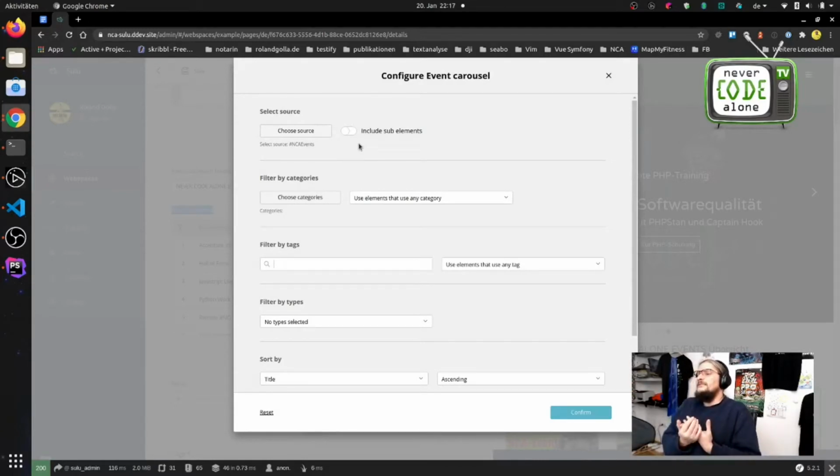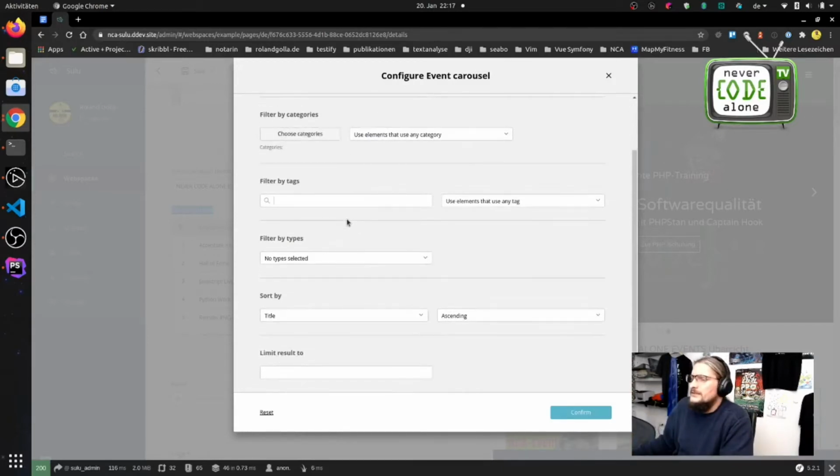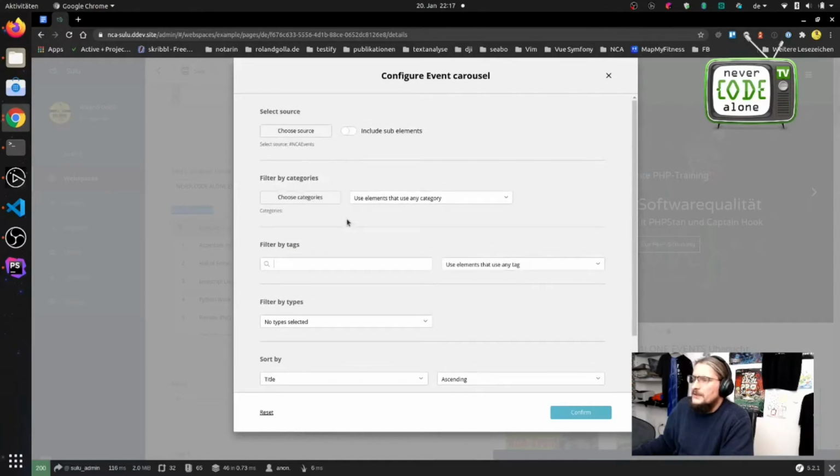This is not so necessary when I'm on this level, because this is also second level, and every level will be here. So this is only the root level, and that's it. You just have to say, okay, select source NCA events.